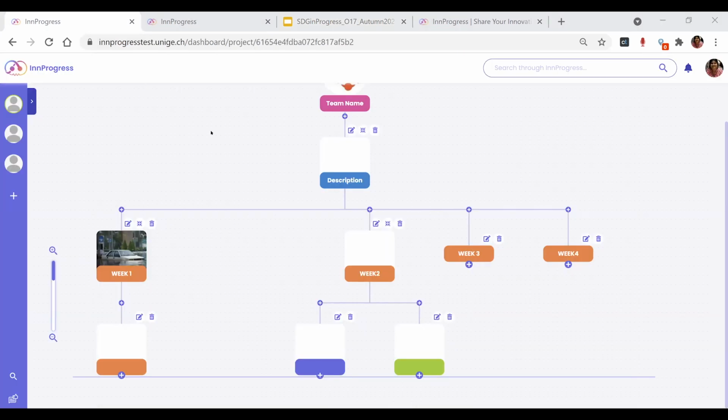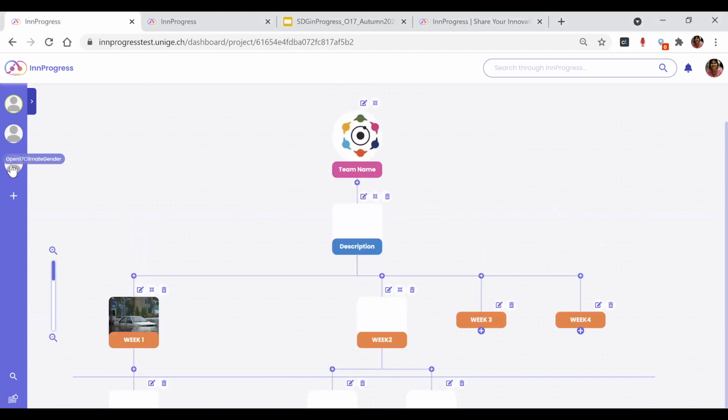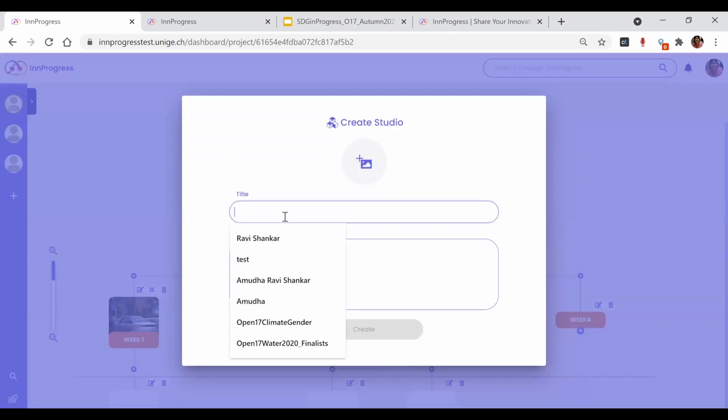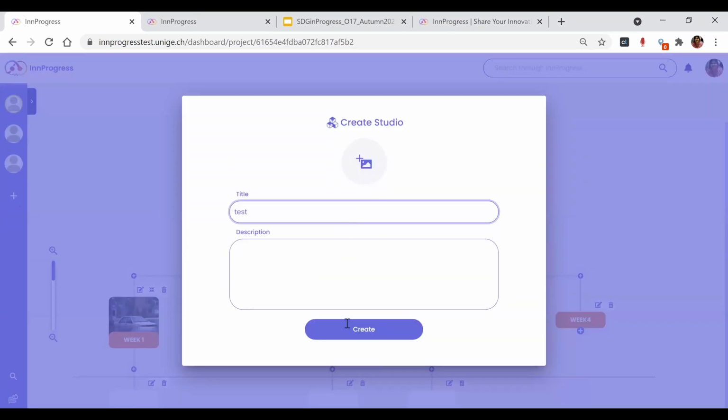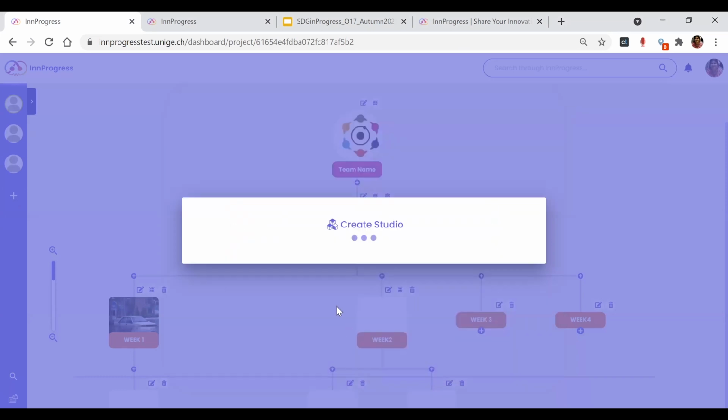So it's quite intuitive. It's like a flow chart, just adding certain boxes. When you create a project, you can write, let's say, test, describe the project, and create it. It will automatically create a studio.